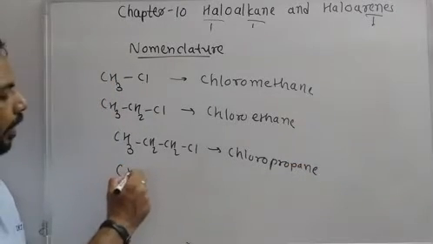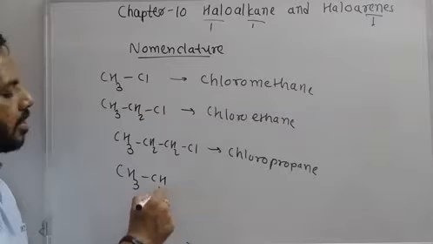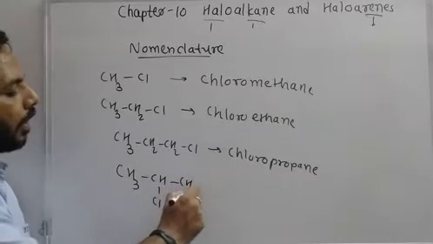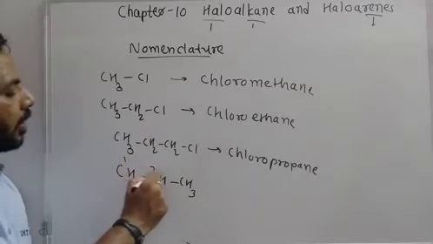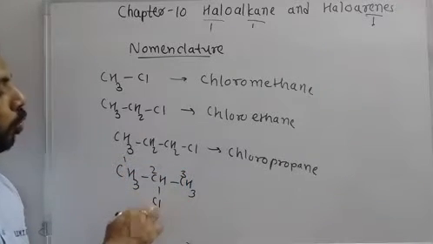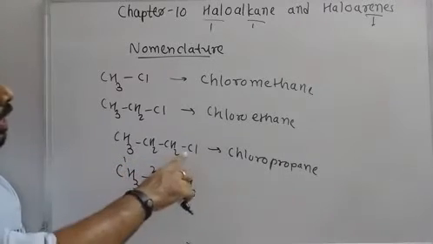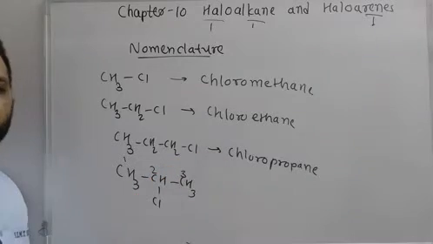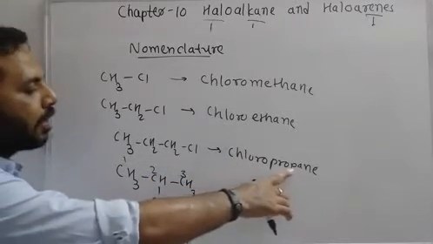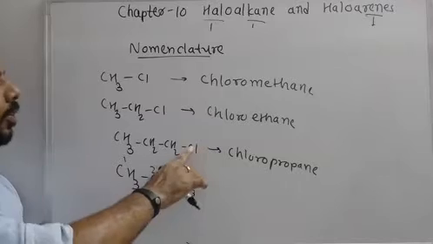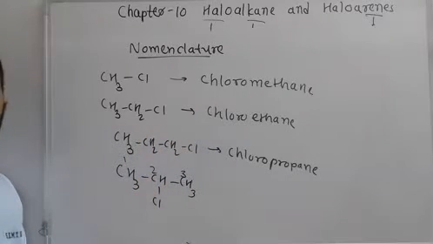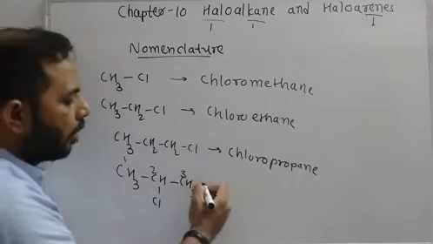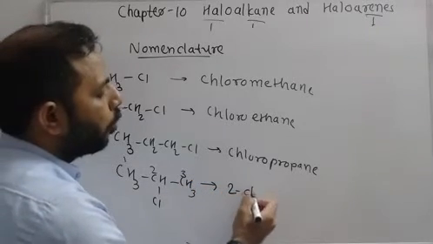If chlorine is present at carbon number 2, then we will write this structure as 2-chloropropane. Here we are not mentioning 1-chloropropane because chloropropane itself suggests that chlorine is present at carbon number 1. But if chlorine is present at carbon number 2, then we have to mention its number. So we will write 2-chloropropane.